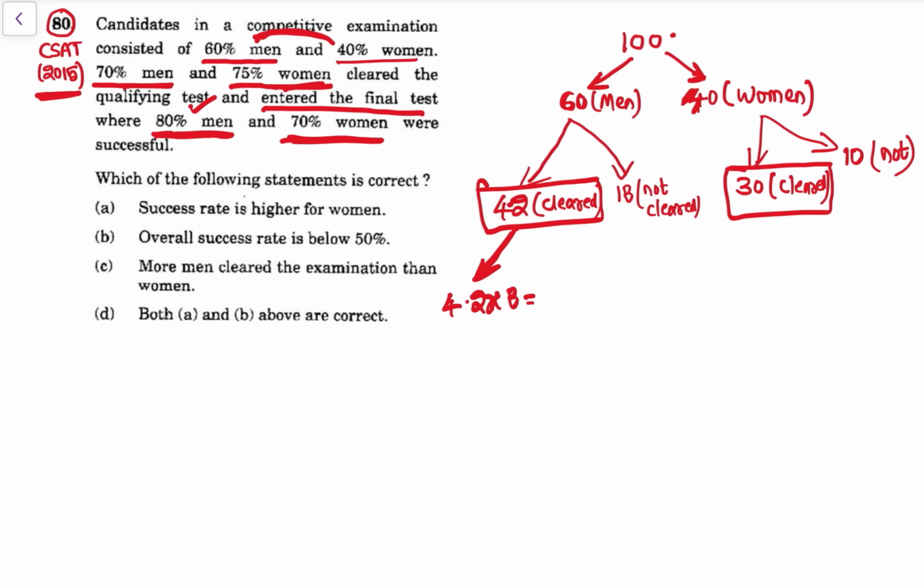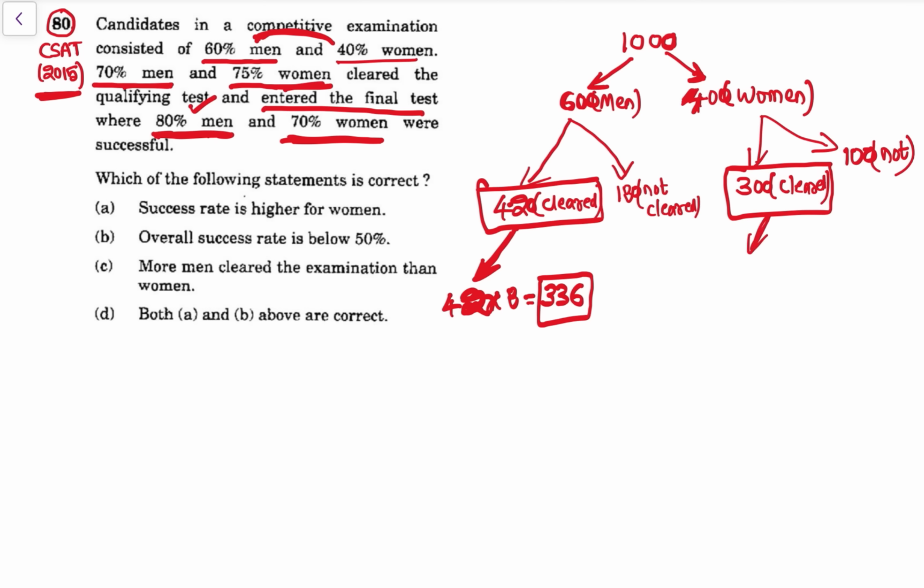So if we want to avoid fractions, let's take 1000. So 600, 400, this would be 420, and this is 300, this is 180, and this is 100. So this is 42 into 8. 8 2s are 16, and 8 4s are 32. 32 plus 1, that is 33. So 336 are successful. 336 men are successful.